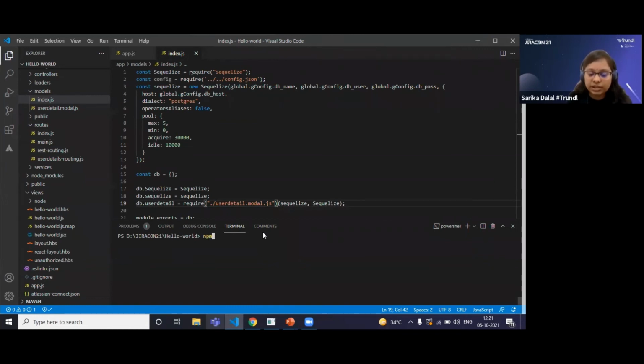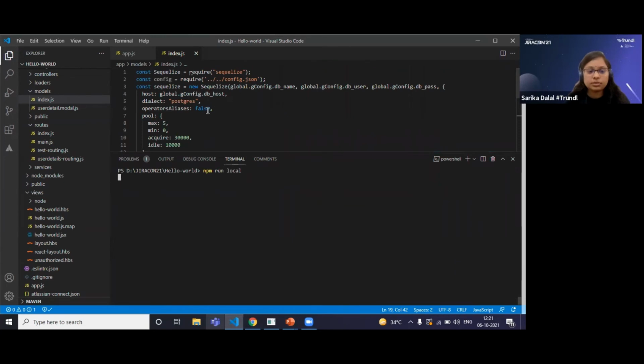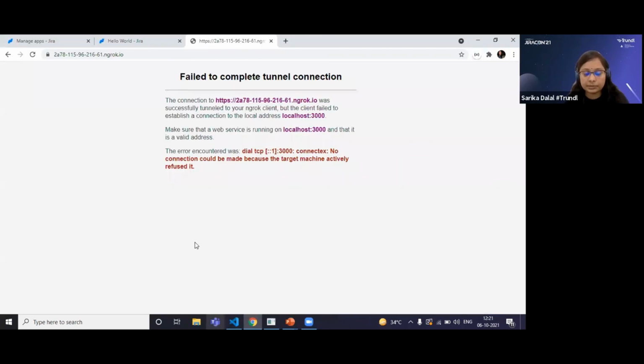Now, as I told you at the start, we have to start a server. I will use npm run with a script name, and I will call npm run local. What it will do is set the environment. After that, it will start my server. You can see here it is setting the environment. Once it is set, you can see my app will be available here.